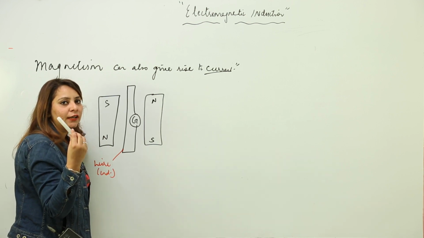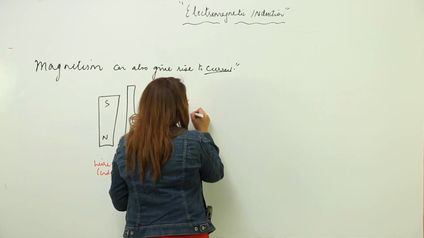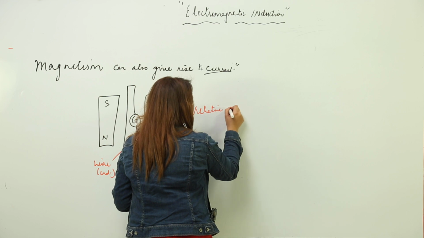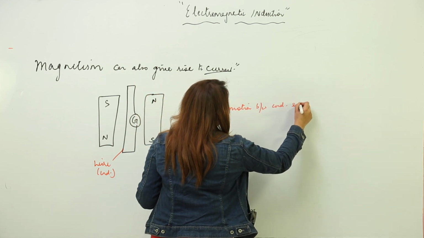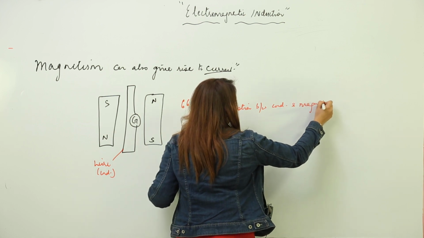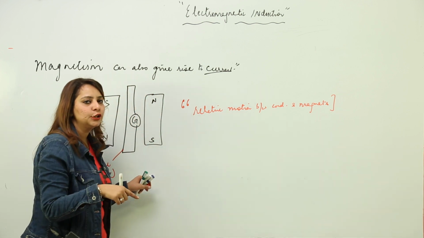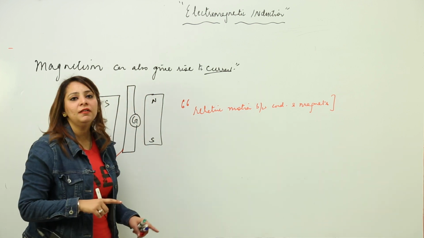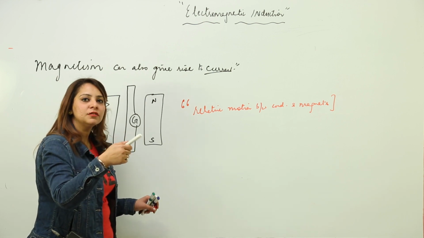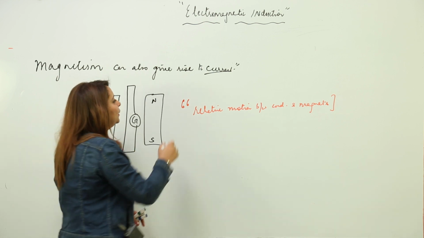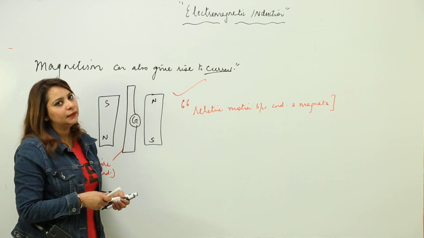Current is produced in the conductor, and this current is produced due to a relative motion between the conductor and the magnets, or a magnet, or if it is a U-shaped magnet. So there has to be relative motion, because you have seen that when I stop, the deflection in the galvanometer becomes 0. So the necessary condition is the relative motion between the conductor and the magnet.